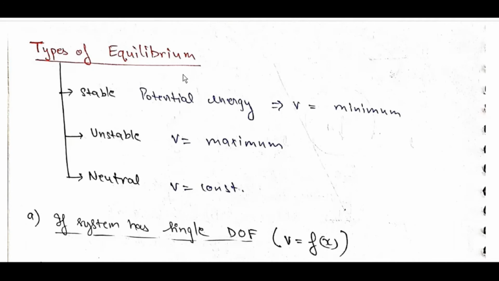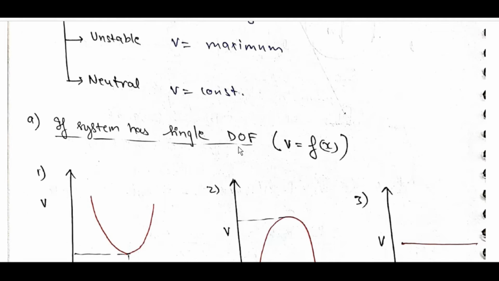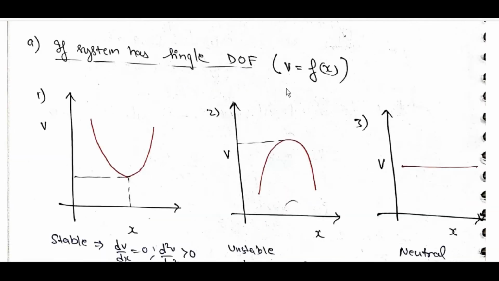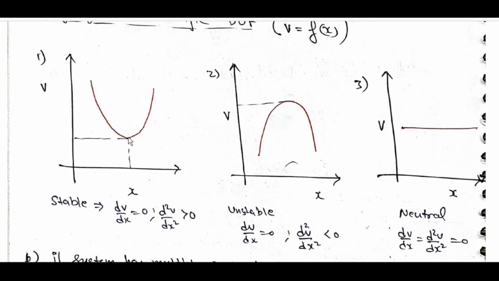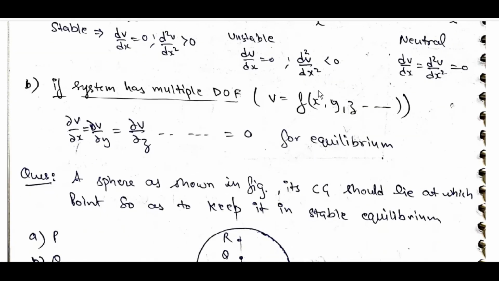Types of equilibrium: stable, potential energy V is minimum; unstable, V is maximum; neutral, V is constant. If the system has a single degree of freedom, V is equal to f of x. Here it is stable. Stable: dou V by dou x is equal to 0, dou square V by dou x square is greater than 0. Unstable: dou V by dou x is equal to 0, d square V by dx square less than 0. Neutral: dV by dx is equal to d square V by dx square is equal to 0.